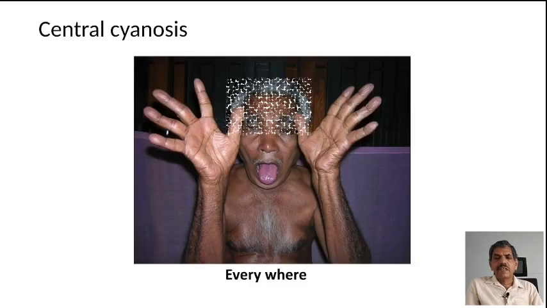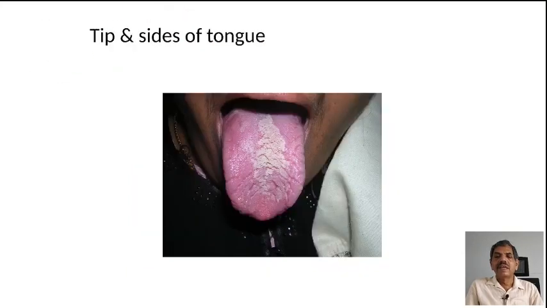In this picture, everywhere it is blue: the tongue is blue, the fingertips are blue, the hand is blue. Therefore, even in this dark complexion you can see cyanosis everywhere. Therefore this is central cyanosis. And here the tip and sides of the tongue, and also the dorsum of the tongue devoid of coating, are also showing central cyanosis and congestion.